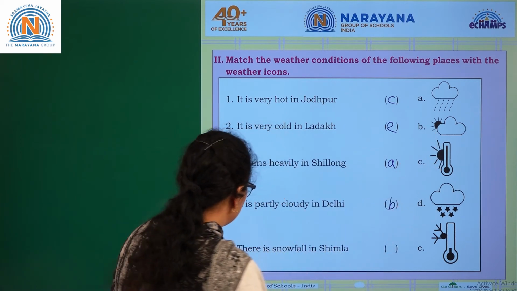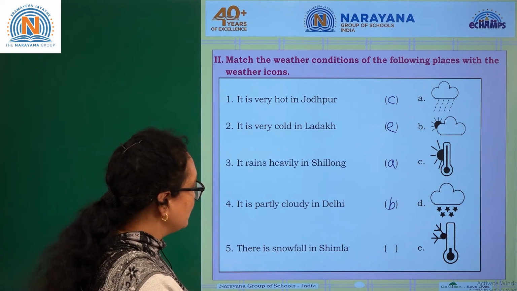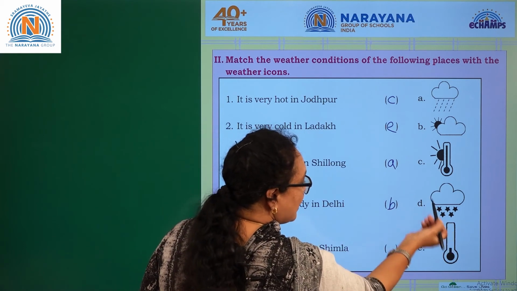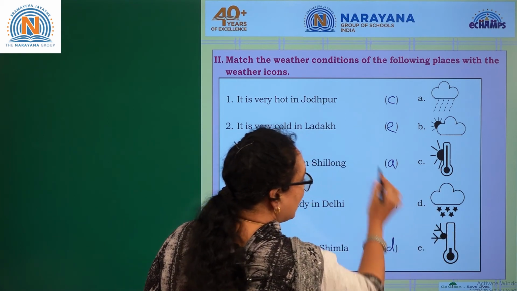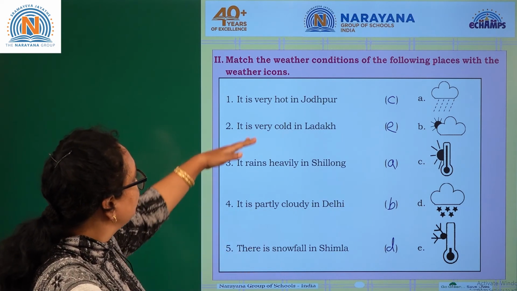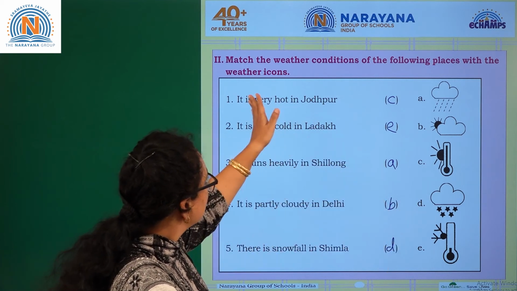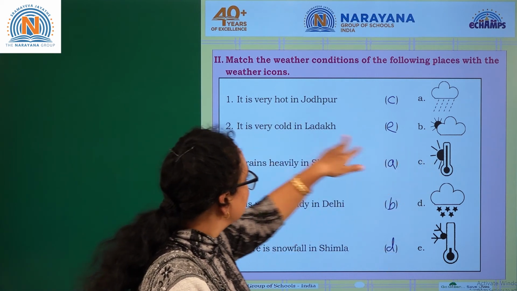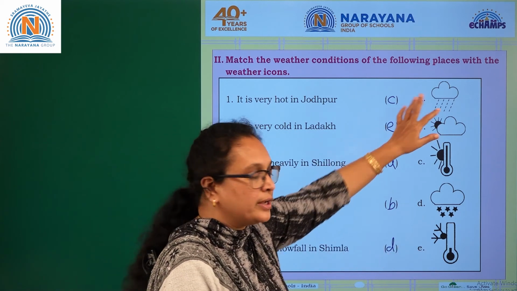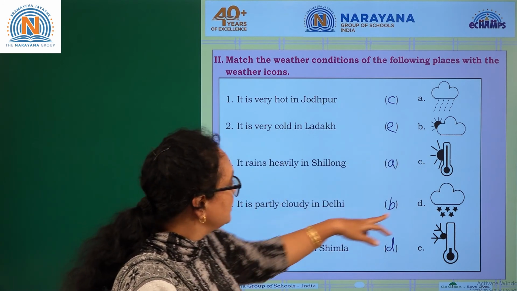There is a snowfall in Shimla. Snowfall is similar during the winter season. So where is snowfall? This. Stars are given just like a snowfall. It's beautiful, the icons are very beautifully described for you. I think this is easy for you to identify with the help of the icons. So for Jodhpur the temperature is increasing, the temperature decreasing is this, and Shillong is option A, partially cloudy is option B, and snowfall is this option.